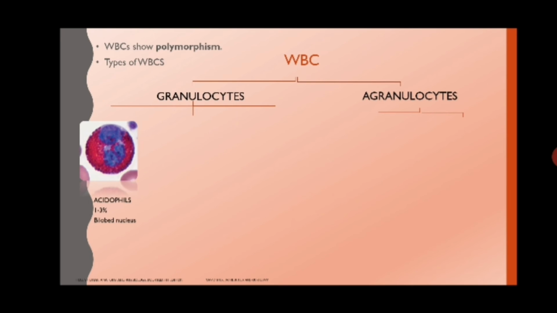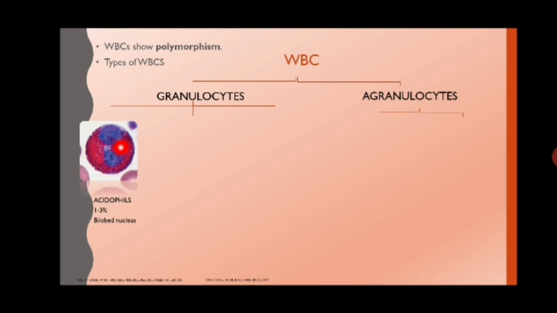Acidophils are also called eosinophils. They are stained red with acidic stains like eosin. Around 1 to 3% of WBCs are acidophils. The nucleus is bilobed in nature. There are two lobes.